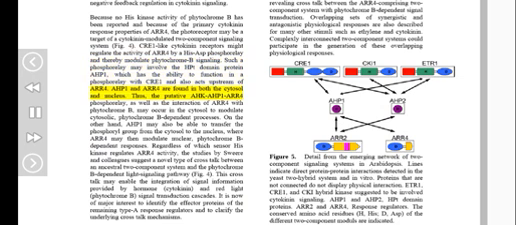AHP1 and ARR4 are found in both the cytosol and nucleus. Thus, the AHK-AHP1-ARR4 phosphorelay, as well as the interaction of ARR4 with phytochrome B, may occur in the cytosol to modulate cytosolic, phytochrome B-dependent processes. On the other hand, AHP1 may also be able to transfer the phosphoryl group from the cytosol to the nucleus, where ARR4 may then modulate nuclear, phytochrome B-dependent responses.